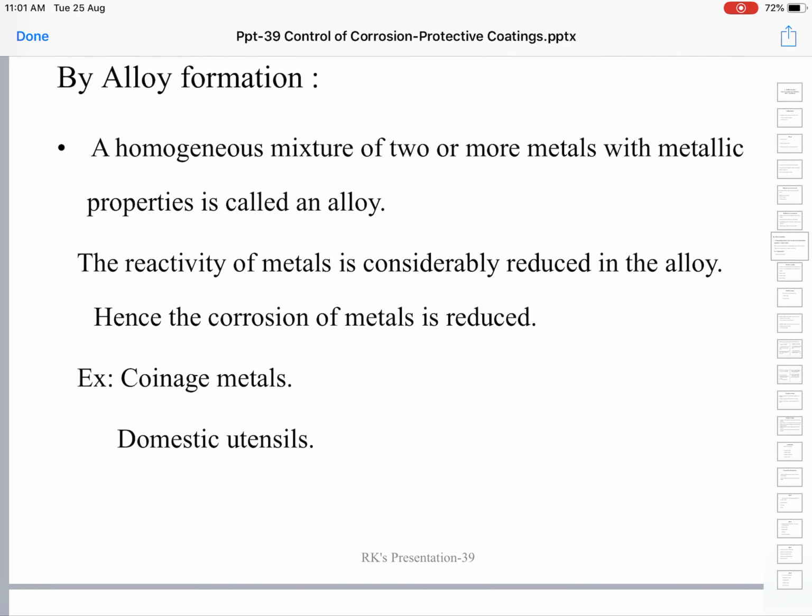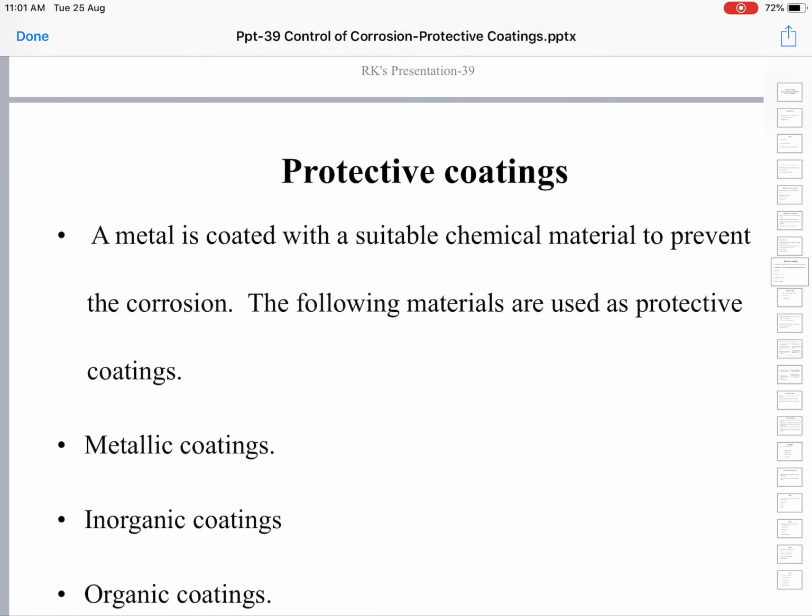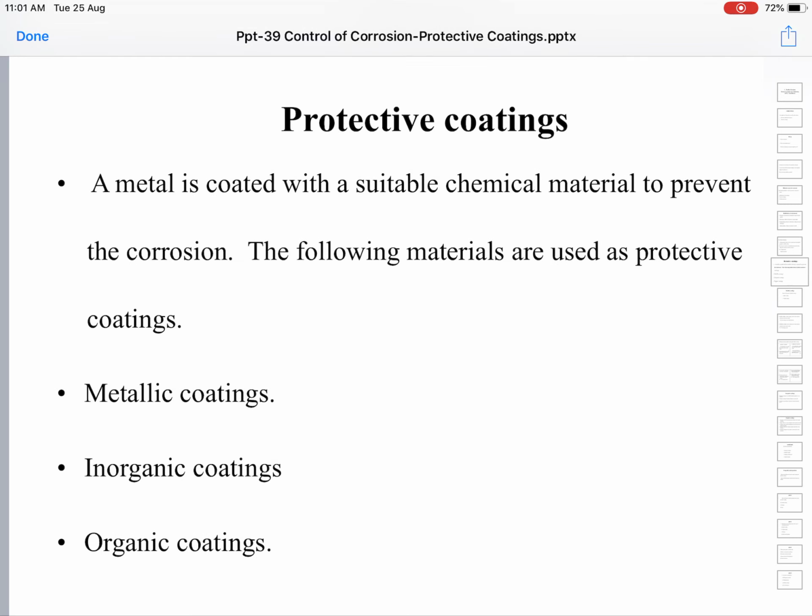Next, use of protective coatings. It is the metallic surface that comes into contact with the surrounding environment.